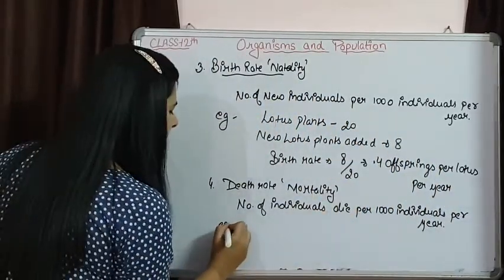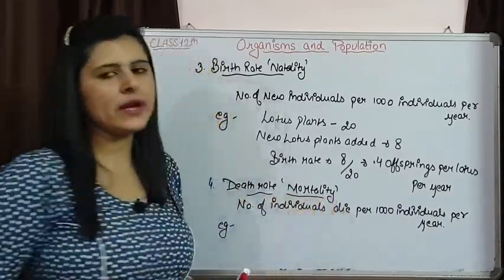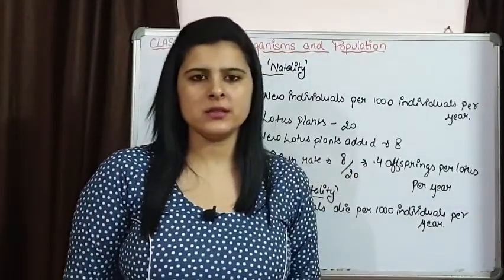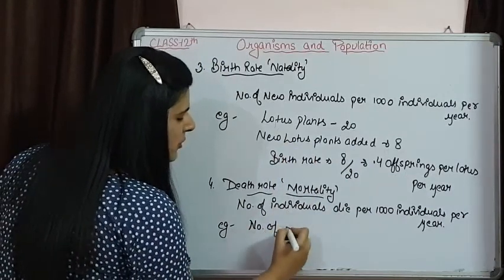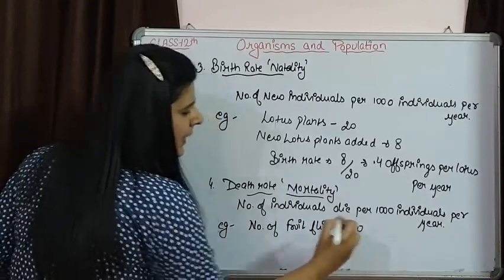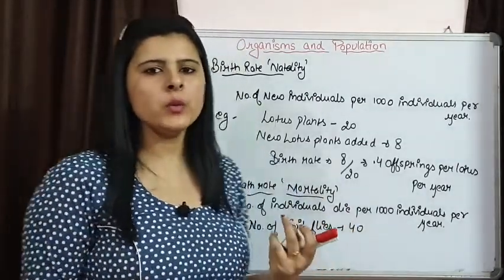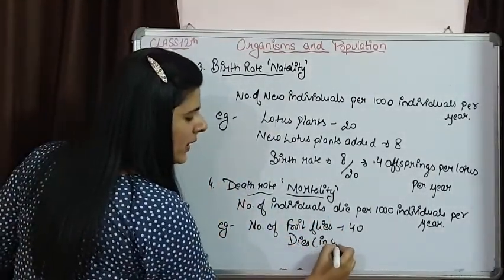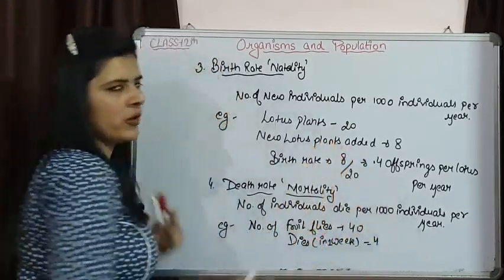Again, let's consider an example and see how we are going to find out this death rate. Say in a laboratory we have 40 fruit flies that are surviving. So the initial number of fruit flies is 40. And at a given time, say that given time is 1 week, in 1 week the number of fruit flies that die is 4.